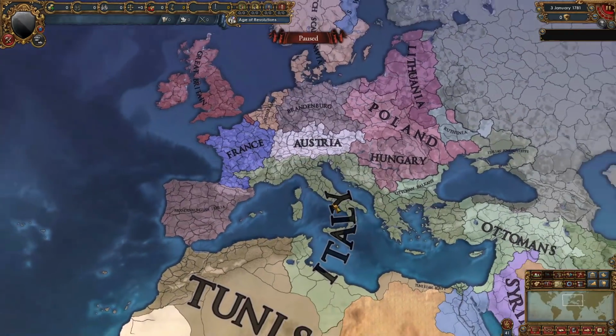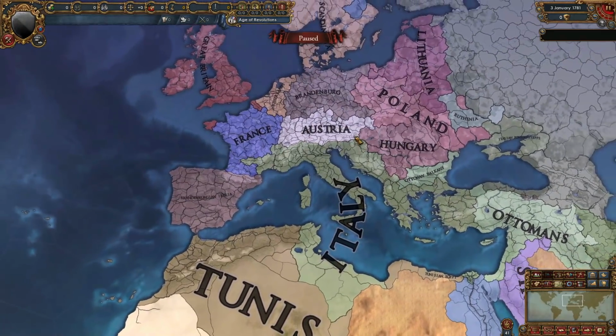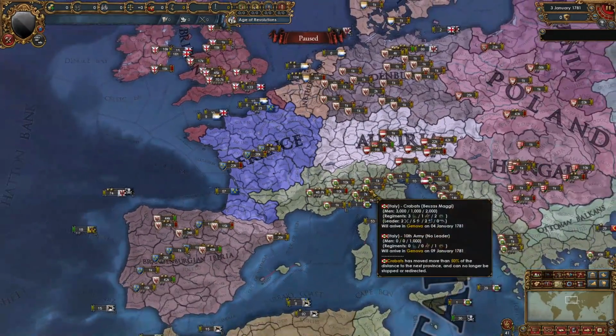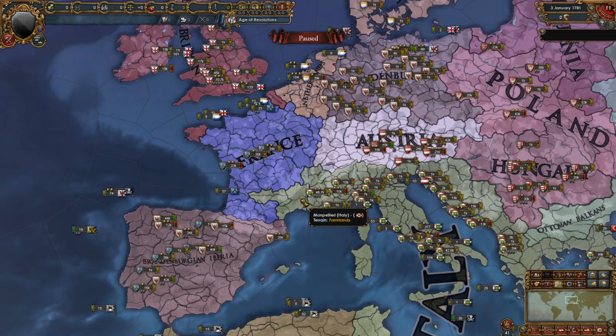Italy has been expanding even more, as we can see. They've taken some more provinces from Tunis, they've taken some provinces from Austria, and they've taken some land from France as well. Italy actually contested the Brandenburg PU, but they pieced out by taking land from France and didn't actually get Brandenburg in their own PU, so I don't know why they did that.